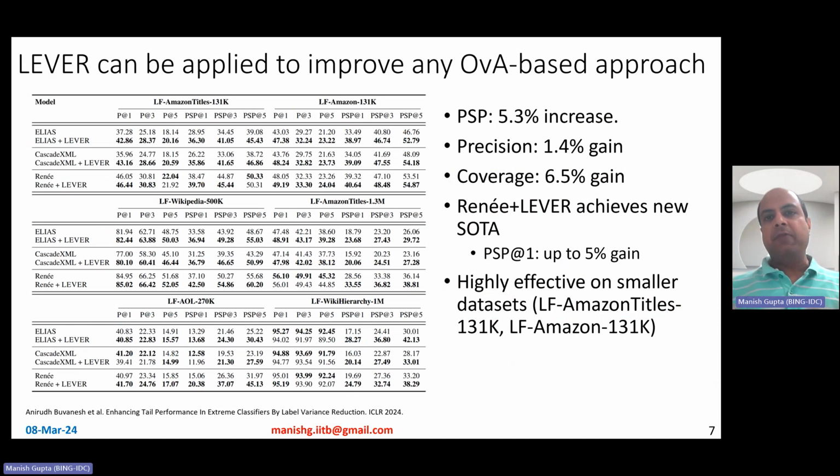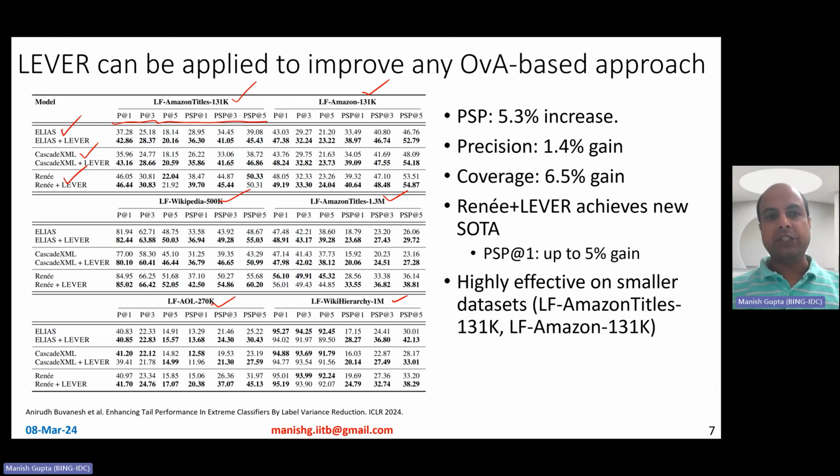Okay, so how does liver perform? We evaluate on several datasets as you see here. These are the results on 6 different datasets. Liver is a generic methodology, so you can apply it to various kinds of extreme classification methods. We apply it to Elias, to Cascade XML, to Renee, across these datasets. We evaluate in terms of various metrics, precision and PSP. Remember, PSP cares about the tail as well, and P is precision. We evaluated P at 1, P at 3, P at 5, and so on, which is standard in extreme classification literature.